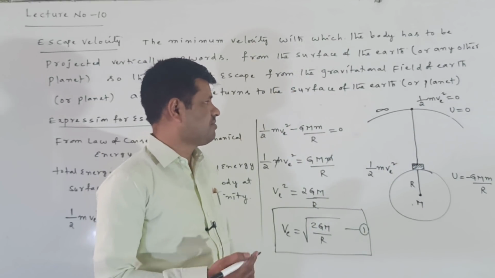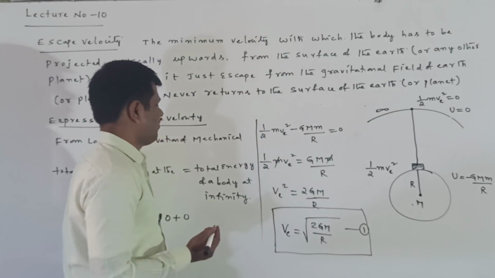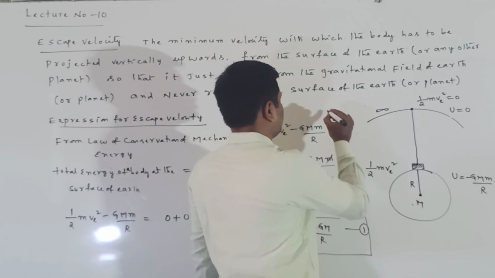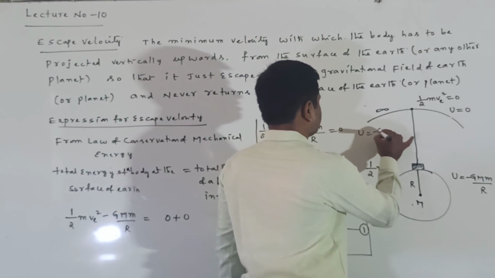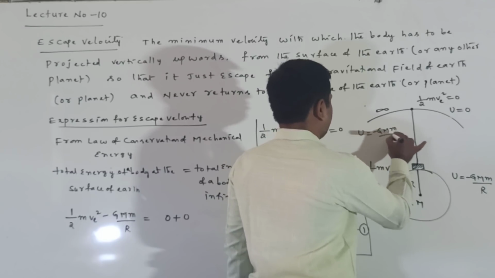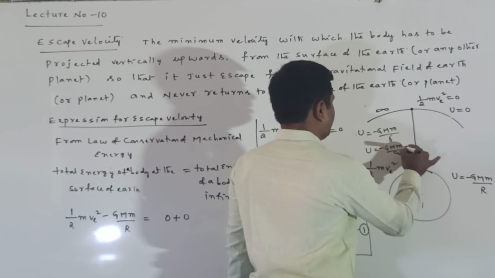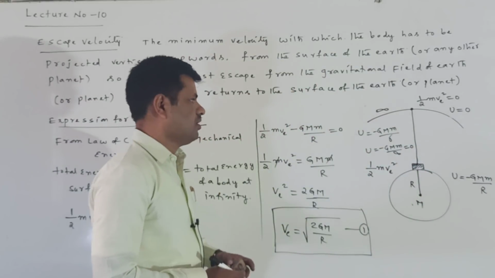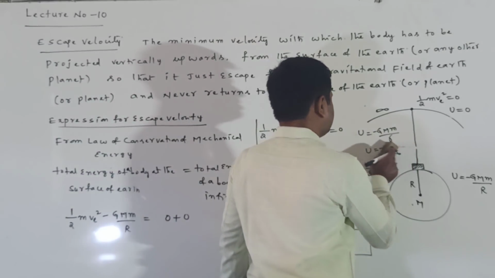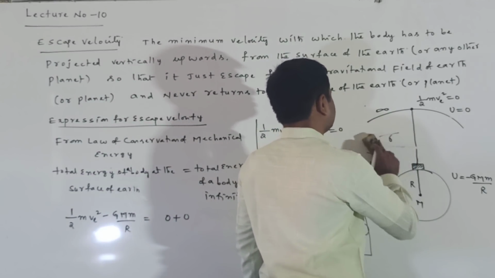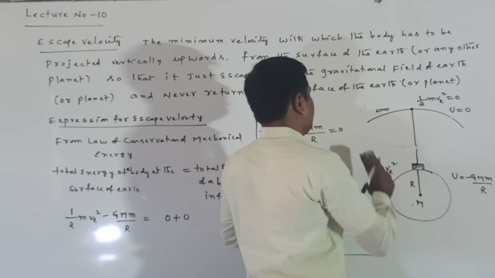Why does potential energy become zero? You know the formula U equal to minus GMm by r. But r equal to infinity means GMm by infinity, and something divided by infinity is zero. So potential energy also becomes zero. Kinetic energy is zero and potential energy is zero at infinity.